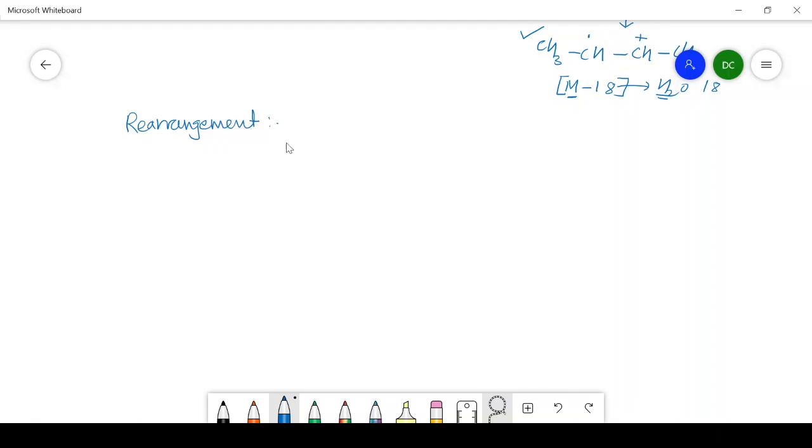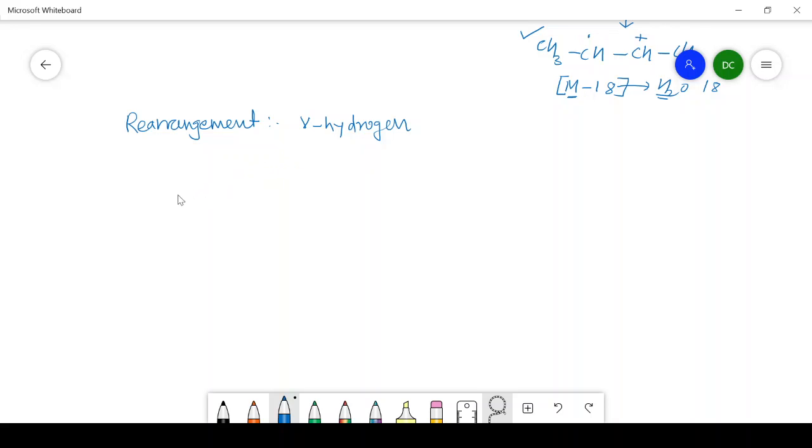Simple. It is so much simple, but you have to identify the gamma hydrogen. If any alkyl molecule contains gamma hydrogen, then there is a possibility of rearrangement. How is it going to rearrange?